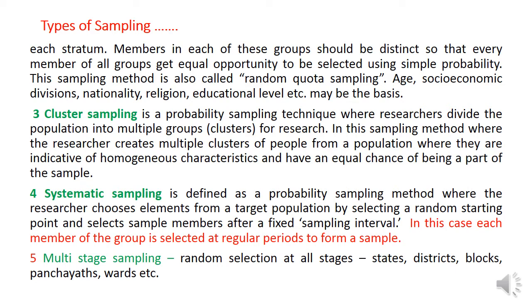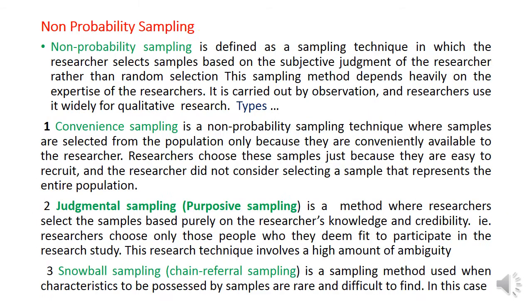So multi-stage random sampling is also a type of probability sampling. These are the major types of probability sampling. Now we are going to non-probability sampling. In the case of non-probability sampling, the researcher selects the samples based on his experience.